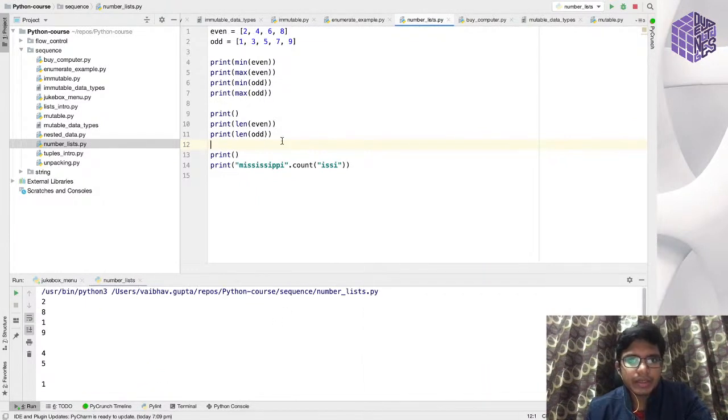If you see right here, it is printing the minimum of this list is 2, maximum is 8. Minimum of this list is 1, maximum is 9. So it is printing like that.